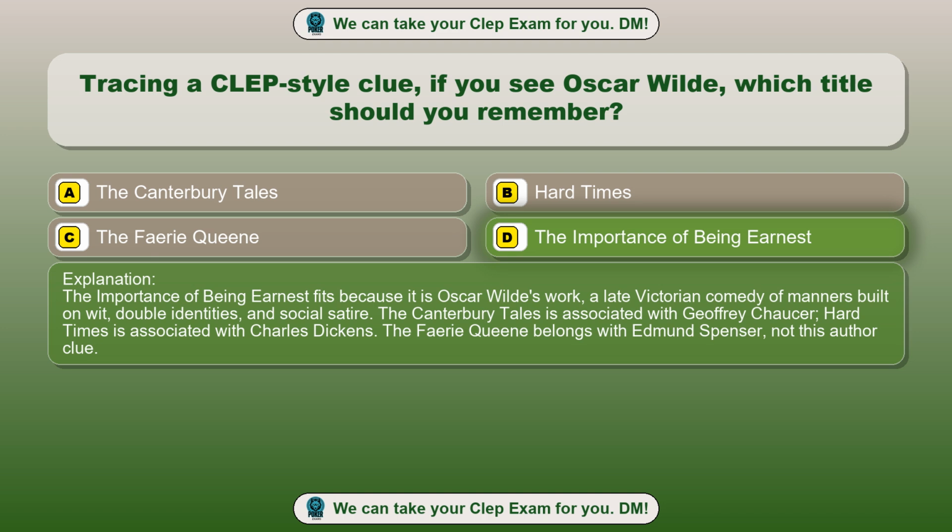The Importance of Being Earnest fits because it is Oscar Wilde's work, a late Victorian comedy of manners built on wit, double identities, and social satire. The Canterbury Tales is associated with Geoffrey Chaucer. Hard Times is associated with Charles Dickens. The Fairy Queen belongs with Edmund Spenser, not this author clue.